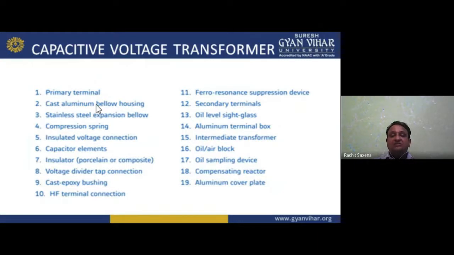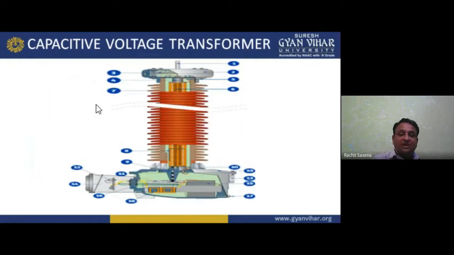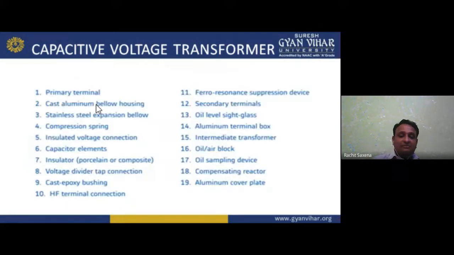thirteenth is the oil level sight glass, fourteenth is the aluminum terminal box, fifteenth is the intermediate transformer, sixteenth is the oil-air block, or we can say the block for the air and oil, seventeenth is the oil sampling device, eighteenth is the compensating reactor, and nineteenth is the aluminum cover plate. So we can find all these equipments in this construction. I hope you understand the construction of the CVT, that is the capacitive voltage transformer, or CCVT, because we have two capacitors. These are the 19 components.